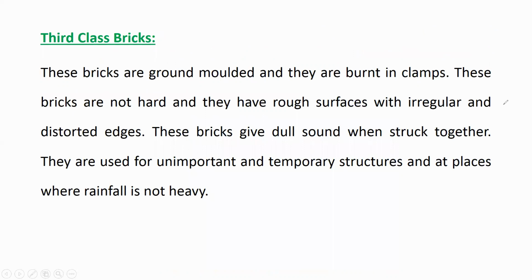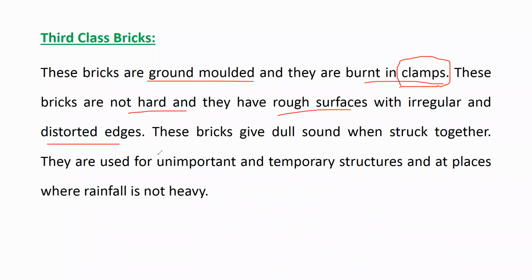These bricks are ground molded, and they are burnt in clamps. Okay, first class and second class bricks are burnt in kiln, whereas third class bricks are burnt in clamps. So these bricks are not as hard as first and second class bricks, and they have a rough surface with irregular and distorted edges.